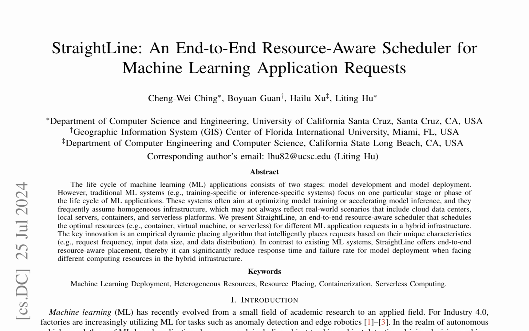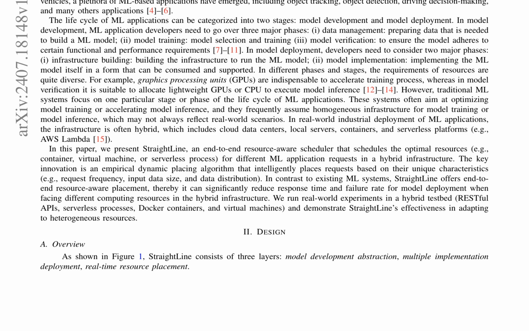in a hybrid infrastructure. StraightLine's key innovation is an empirical dynamic placing algorithm that intelligently places requests based on their unique characteristics, such as request frequency, input data size, and data distribution. This enables end-to-end resource-aware placement, reducing response time and failure rate for model deployment in heterogeneous computing resources.